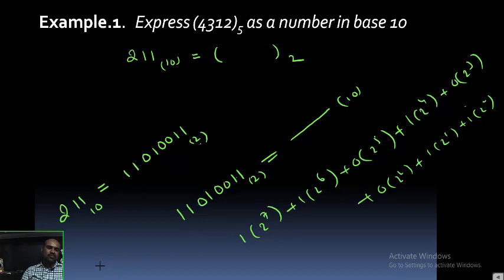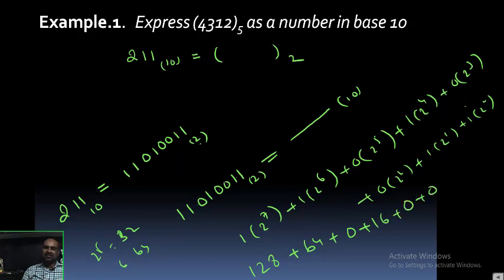That is 128 plus 64 plus 0 plus 16 plus 0 plus 0 plus 2 plus 1. So you need to add, and the answer is 211.